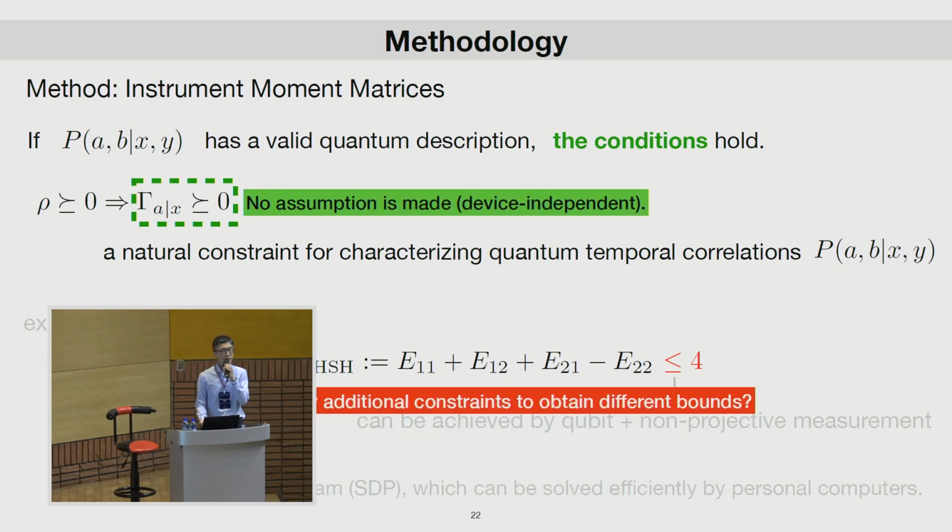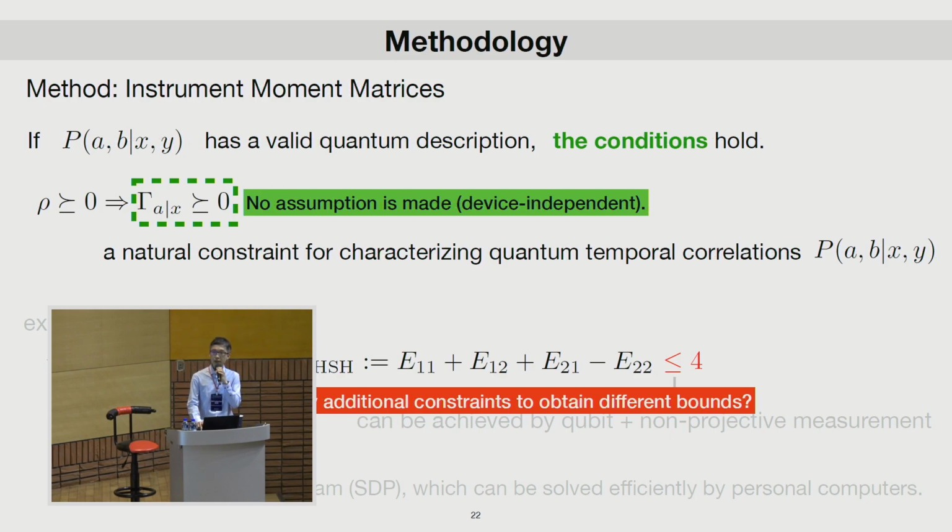Okay, so as we mentioned earlier, we don't make assumptions on the underlying states nor the measurements. So actually we are in a device-independent scenario. But we want to ask more. Can we apply additional constraints to obtain different bounds? The answer is yes.